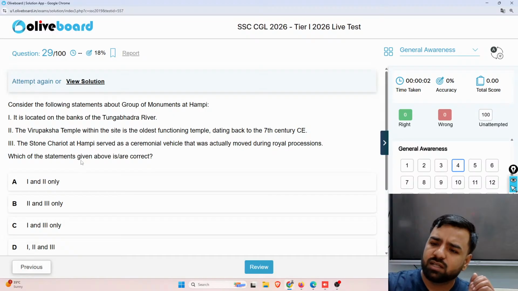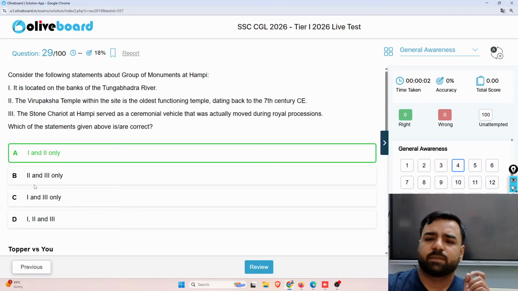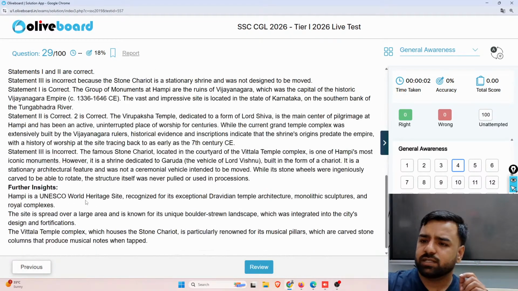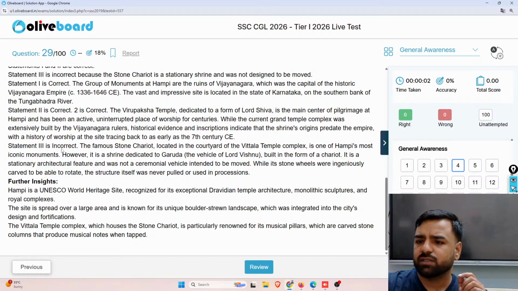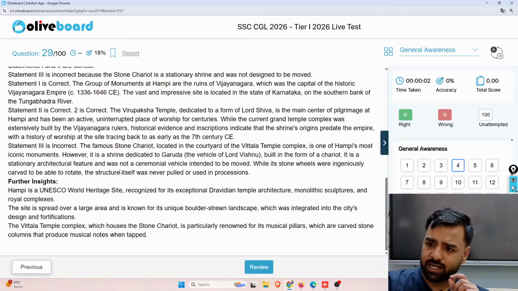What is the correct answer? Only 1 and 2 would be the correct answer, right? So yes, only 1 and 2 is the correct answer. Option number 3 was incorrect because the famous stone chariot located at the courtyard of the Vittala temple complex is one of Hampi's most iconic monuments, and it is a shrine dedicated to Garuda. Garuda, that is actually the vehicle of Lord Vishnu. In a similar manner, if I talk about the mouse, the mouse is the vehicle for Lord Ganesha. You must be aware of the crow, that is for Shani Dev, and these types of things are also asked in the examination.